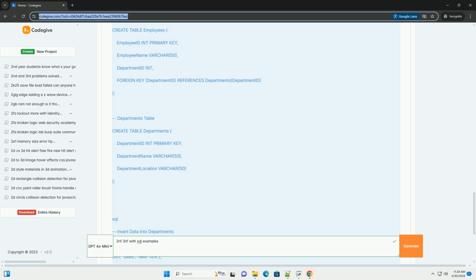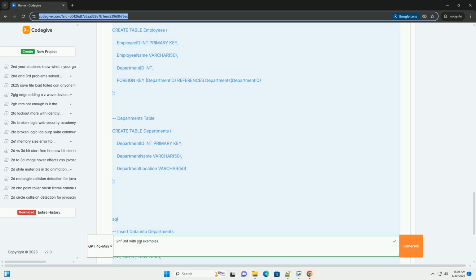The problem is transitive dependency. Employee ID determines department ID. Department ID determines department name and department location. Therefore, employee ID transitively determines department name and department location. Problems: 1. Redundancy: department name and department location are repeated for each employee in the same department.